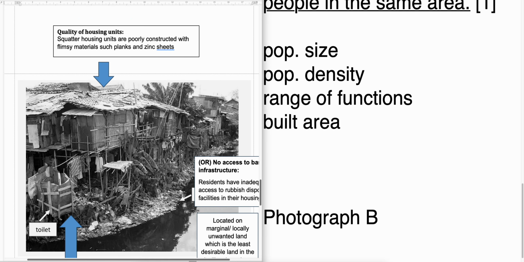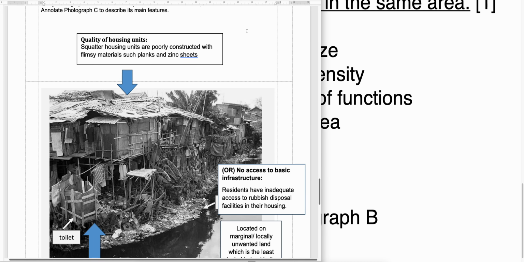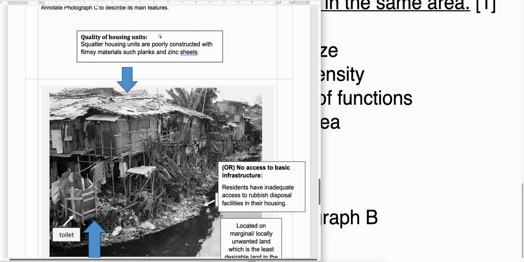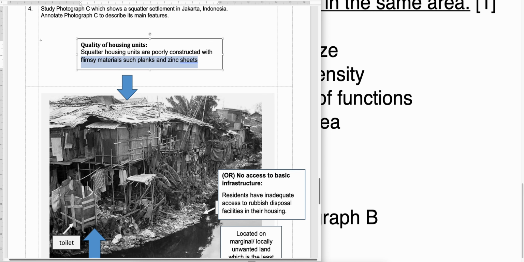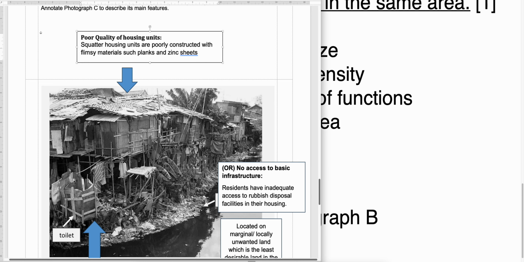Okay, annotation. I think most of you will see S and E. Why? Because E stands for evidence. You must describe what's in the photograph. All right. Then S, you must link it back to the concepts and the proper terms, the statements that you have learned. Okay, so for example, some of you say that it is made of flimsy material. So what has it got to do with the feature? What does it say about the feature? You can say that it's poor quality housing, or some of you say that the housing is not safe. Okay, so link it back to the features. What's so special about this housing?